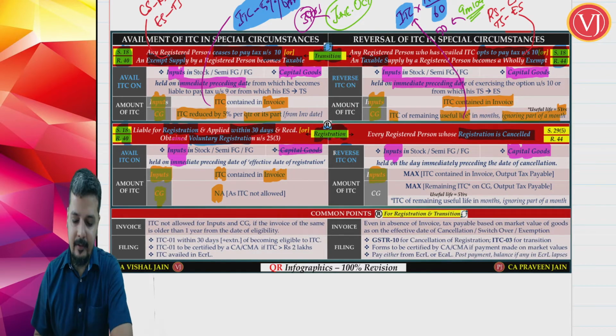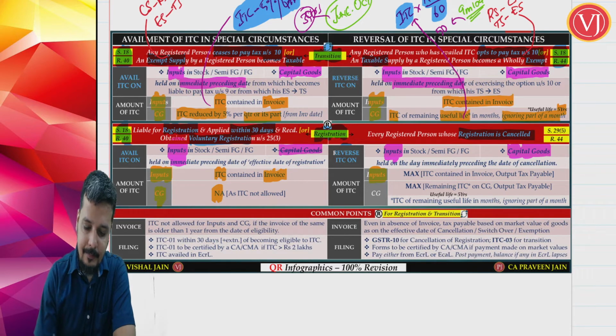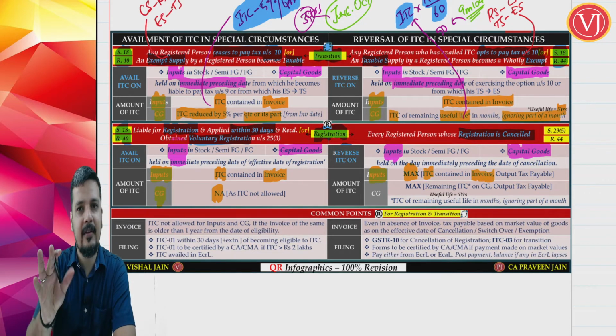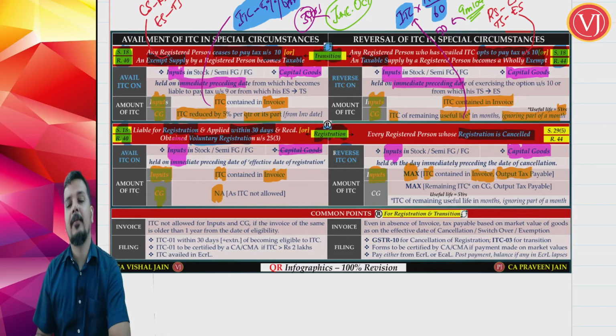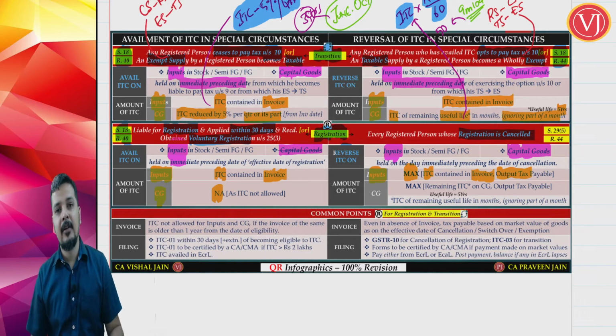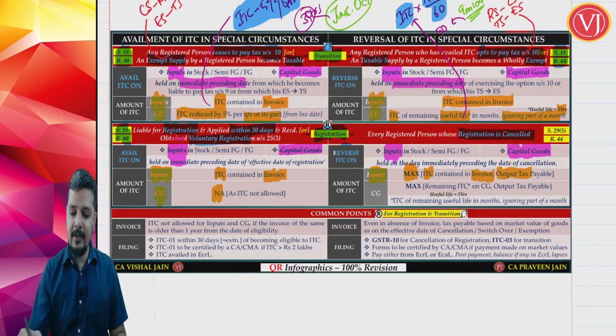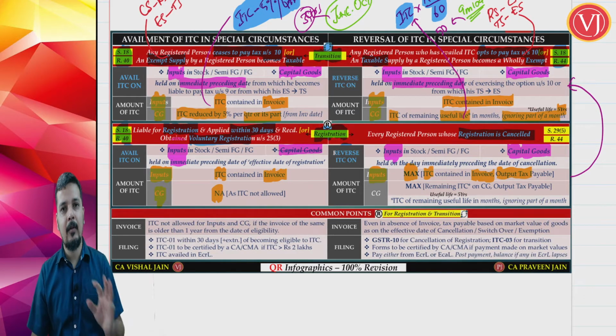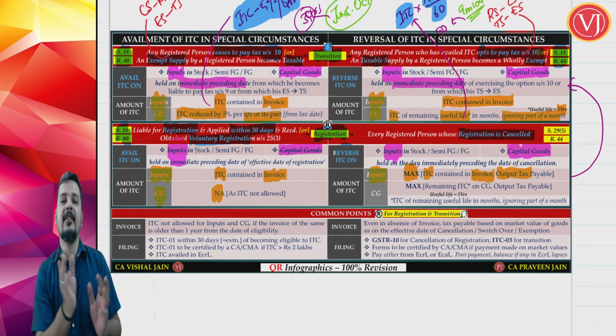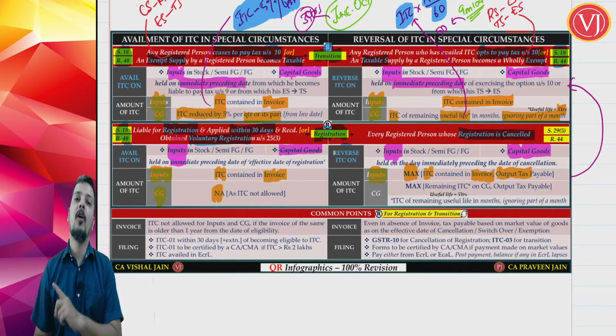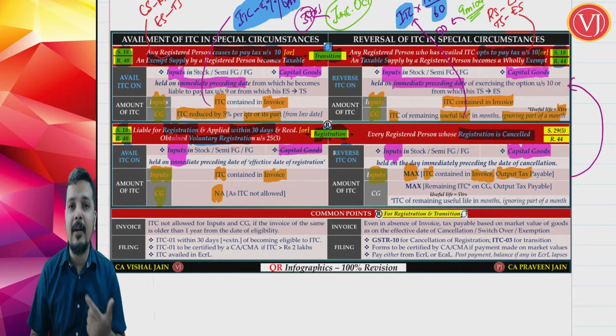The difference is, when you are talking about reversal, here the reversal will be the maximum of, for inputs, the ITC contained in the invoice or the output tax payable. Friends, you have to understand it is also deemed supply. So here reversal is not only what we have discussed in the above scenario. There is a small change. What is the change? It is the maximum of ITC contained on the invoice or output tax payable, because it is deemed supply.